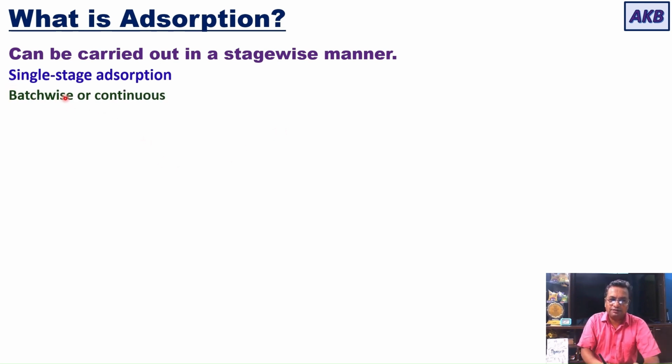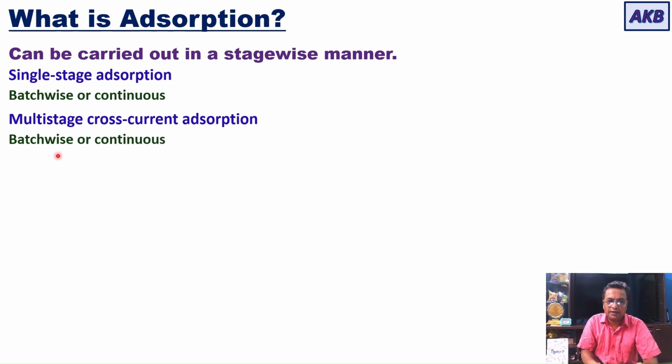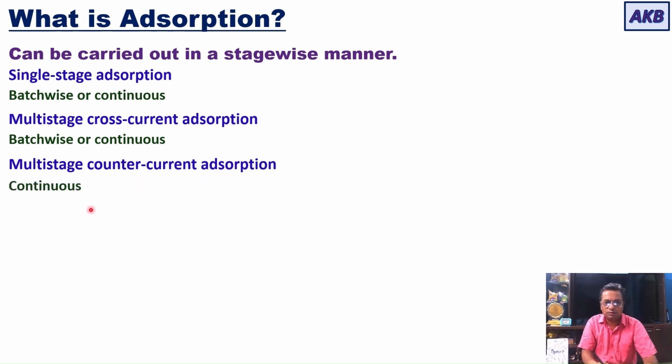When you have single stage adsorption, you can carry it out in a batch-wise manner, or in a continuous manner. Then you have multi-stage operation, and in that you can have multi-stage cross-current adsorption, which could be carried out in a batch-wise manner or in a continuous manner. And then finally you have multi-stage counter-current adsorption, which has to be carried out in a continuous manner.